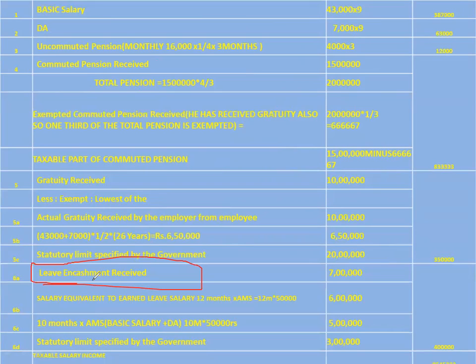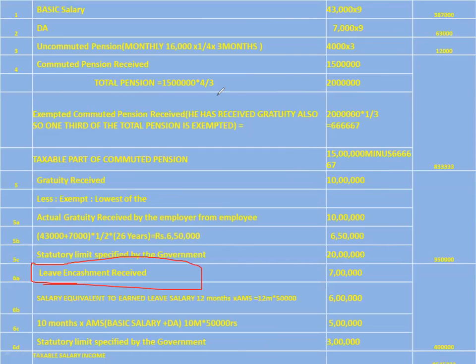But if the same amount is received by a government employee at the time of retirement, it is fully exempted from tax. So a government employee, if he receives any leave encashment at the time of retirement, it is fully exempted from tax. But in case of a non-government employee or a private employee, there are some rules to be applied.